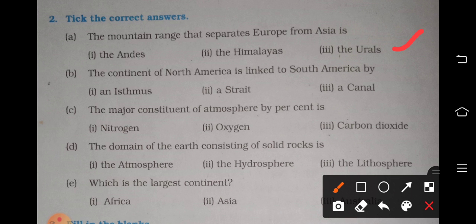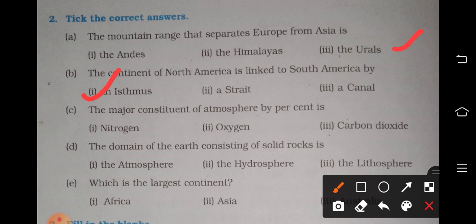Okay, then the second one, the continent of North America is linked to South America by an isthmus, a strait, or a canal. What is the landmass connecting North America and South America called? Yes, it is the Isthmus of Panama. But now we can see a canal there, the artificial canal constructed by human beings.